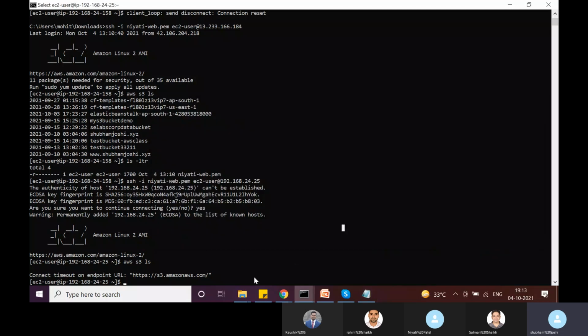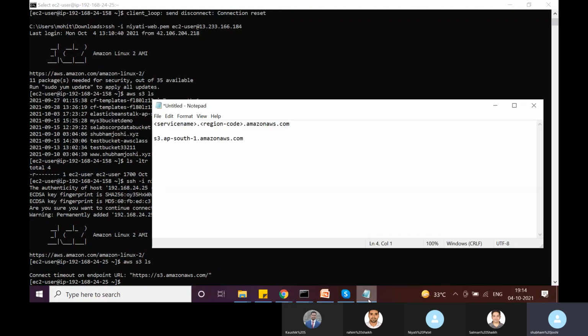Okay, so now how can we resolve it? The solution is simple: we can create a NAT gateway, and then we can add a route and say that any internet traffic should be directed to the NAT gateway, and then it would start working, because when we execute these AWS CLI commands, our machine will be able to connect to these API endpoints which have a public IP address.